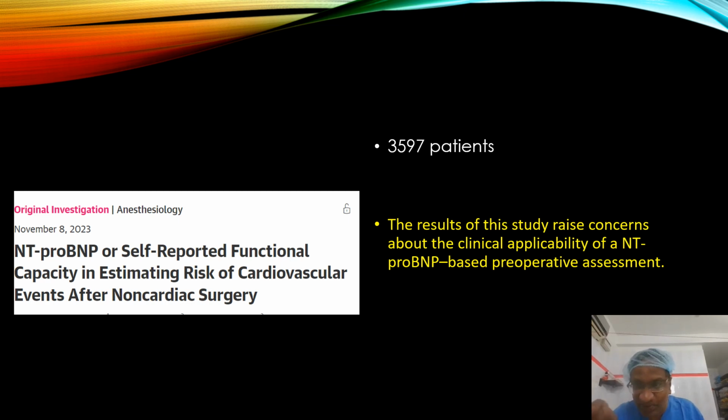Now here there is a point. Some patients may come for total knee replacement. Self-reported functional capacity, how will you do? He'll be lying down. Some patients will have a diabetic foot. Some patients will have an old fracture. They will not be moving. So self-reported functional capacity is not possible. Then you think whether these patients can undergo NT-proBNP.